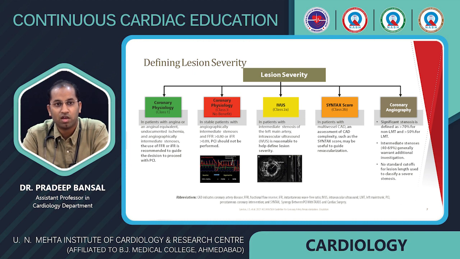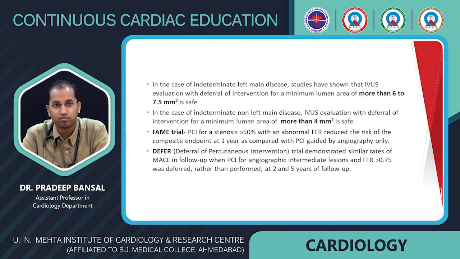The use of FFR or iFR is recommended to guide the decision to proceed with PCI, a class 1 indication. If a stable patient has an FFR of more than 0.8 and iFR of more than 0.89, PCI should not be performed. For IVUS, there is a class 2A indication: in patients with intermediate stenosis of the left main, it is reasonable to help define lesion severity. And there is a class 2B indication for the SYNTAX score in patients with multivessel CAD for assessment of CAD complexity, such that the SYNTAX score may be useful to guide revascularization.